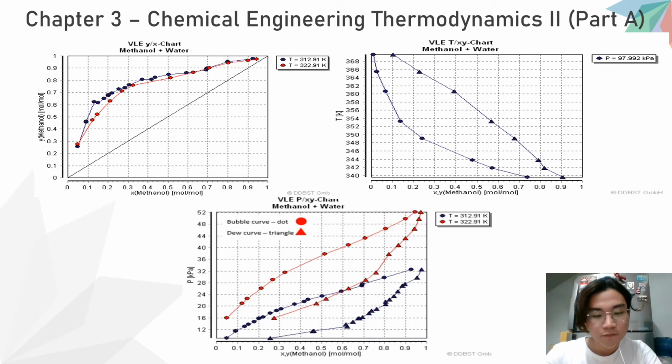This data was chosen for comparison with the data generated from HYSYS because its temperature is the nearest to the temperature we use in HYSYS. All the VLE graphs from the HYSYS software have the same pattern as the DDB experimental data, although they are not identical. As such, the experimental data is acceptable for comparison, although it is not identical to the generated result from HYSYS, because the experimental result has systematic and random errors that might occur during the experiment, but are not considered.